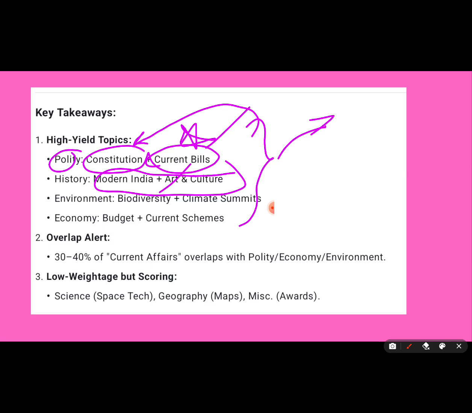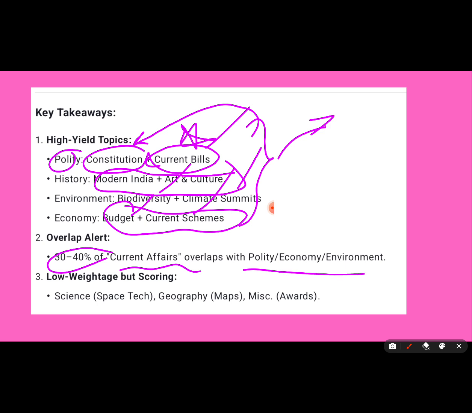Environment: focus on biodiversity, climate summits. Economy: focus on budget, current scale. This is very important. And next, you just see 30 to 40% of your current affairs overlaps with this, as I told you previously. So focus more on current affairs after you complete these topics.